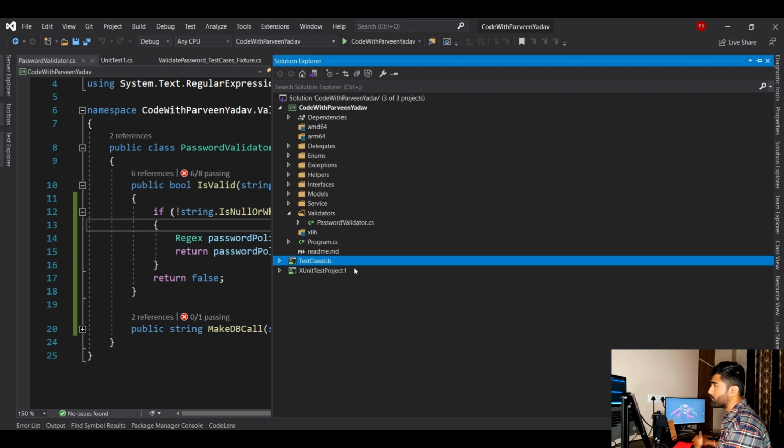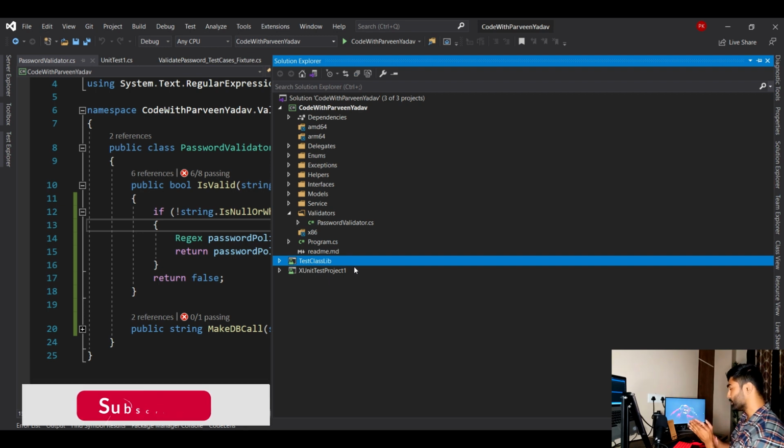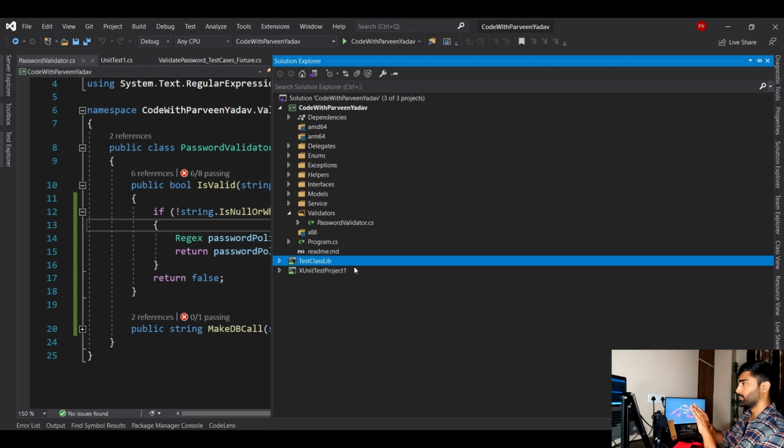Is it really going to save developers' time? Now you know the answer, that it is really going to save time. Initially, when you are writing these unit tests, yes, I understand, I'm with you, this looks like a little burden on the developers. But when you have thousands of projects and a good amount of unit tests, it is going to save a lot of developers' time, and you don't need to test the whole application. You just have to test your unit, and if everything is green, then this application is good, right?